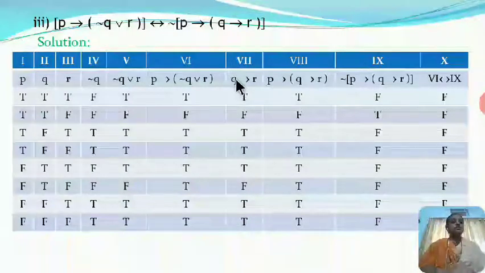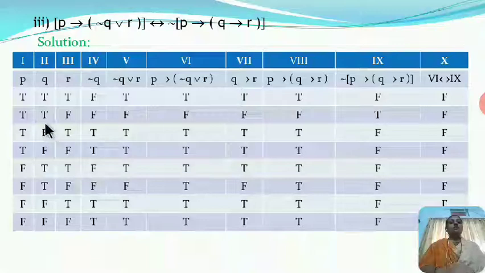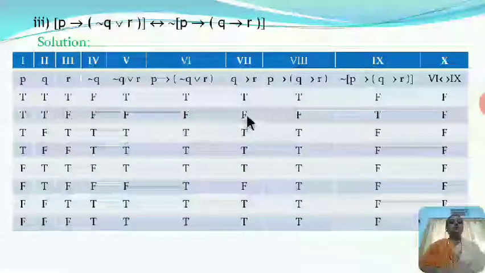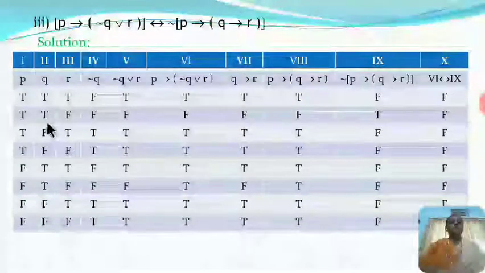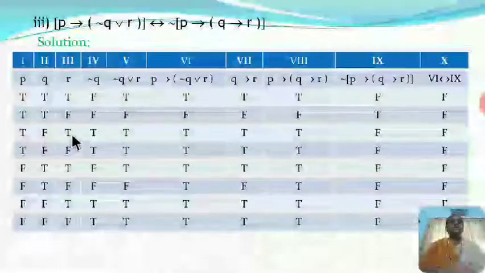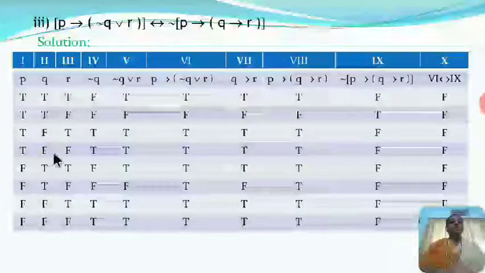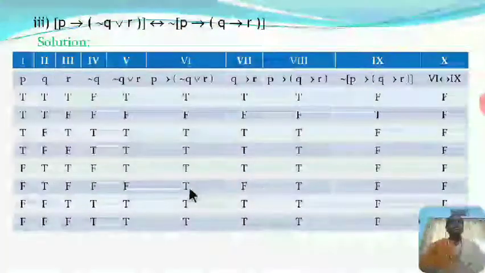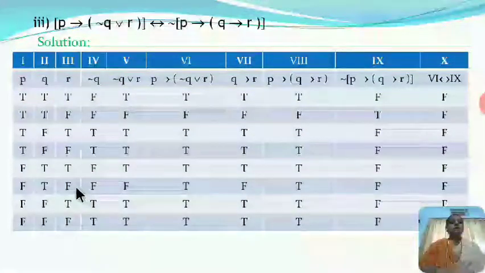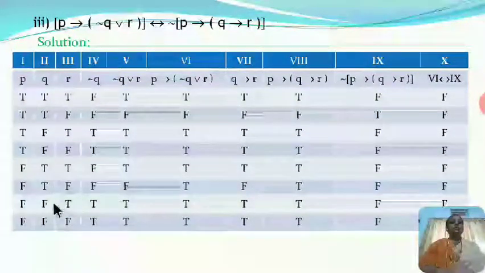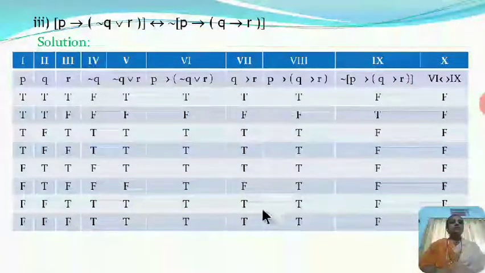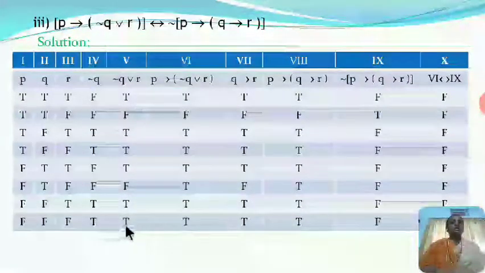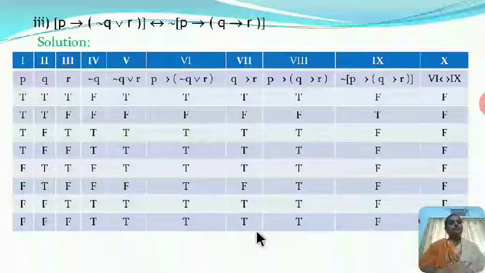Means here we consider entries in Q first and then in R. So T implies T, T; T implies F, F. Now F implies T, T; F implies F, T; T implies T, T; T implies F, it is false. Now F implies T, T and F implies T, again T.